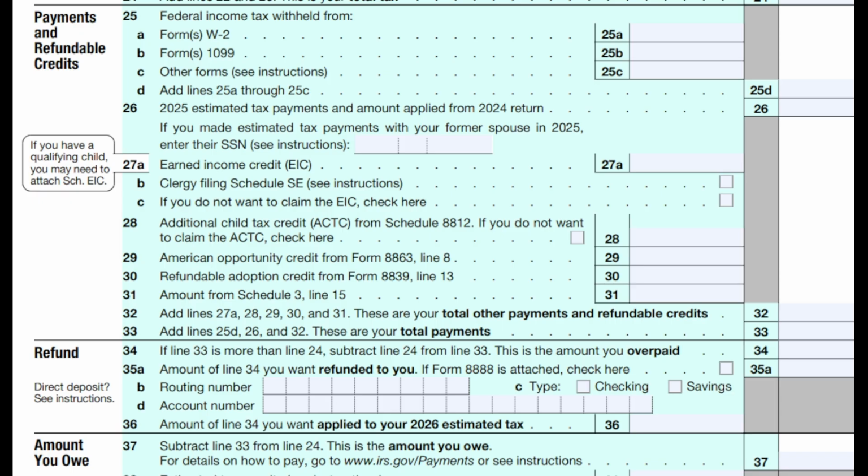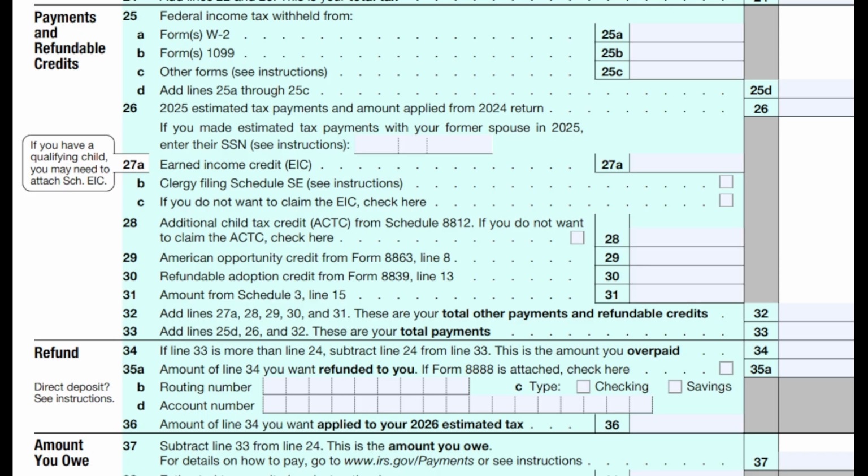Another thing that could have been included on here is, let's say that we were due a refund last year, and what we decided to do is we wanted to go ahead and apply that refund from last year to the taxes this year. Well, we want to make sure that we're going to get credit for that as well.